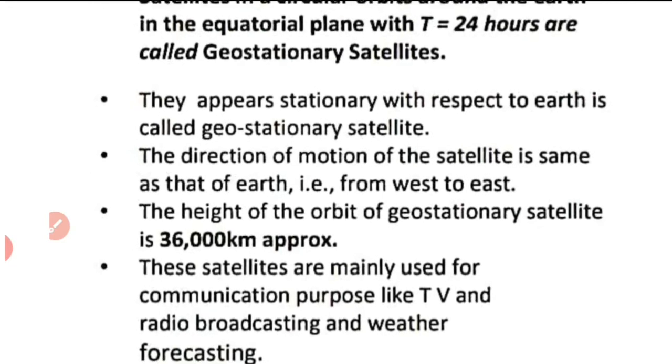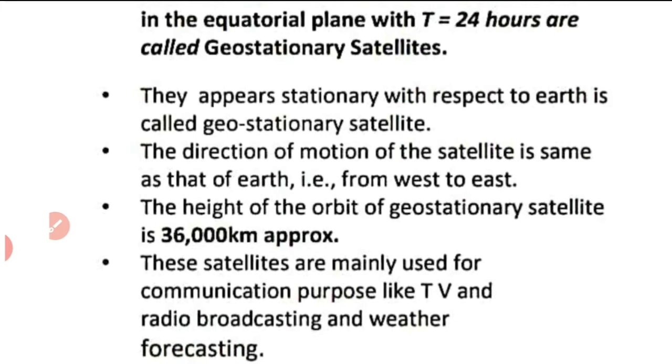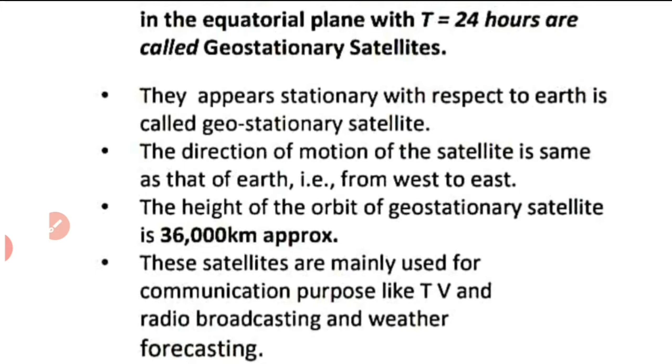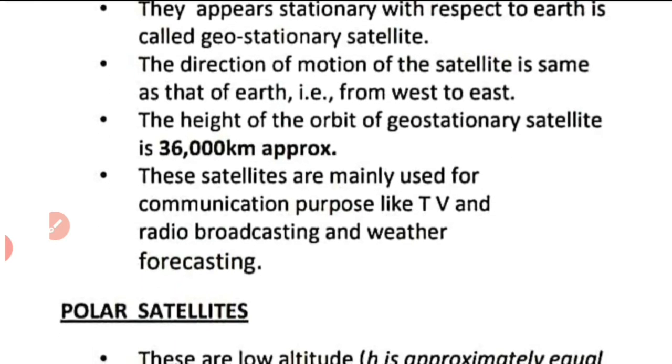And one more point is that the direction of motion of the satellite is the same as the direction of rotation of Earth, that means from west to east. Then only will it be synchronous with the other one. So the direction of motion of the satellite is the same as the sense of rotation of Earth, that is from west to east.